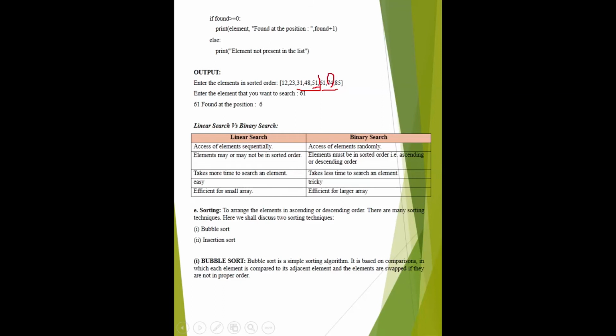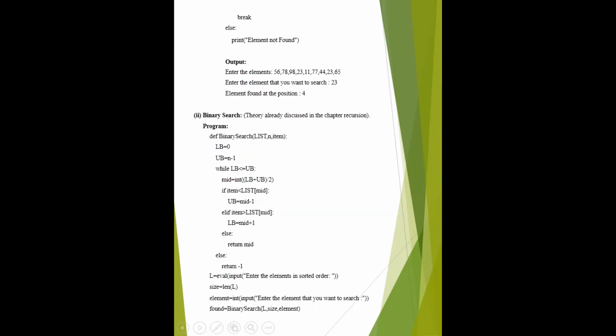Is 74 equal to 61? No, 61 is not equal to 74. So we discard this list. So the list is now this, 61 only. This is the upper bound, and this is equal to the lower bound. That's why we have written this line in the code. We have to make comparison till LB is less than or equal to UB. LB is always less than UB, we have seen here. But when it becomes equal, this is the last comparison which we can make in the binary search.